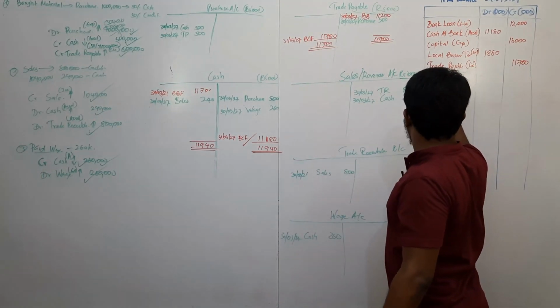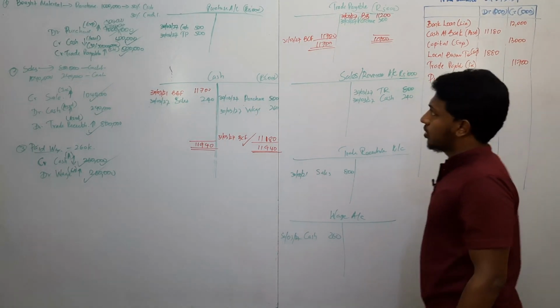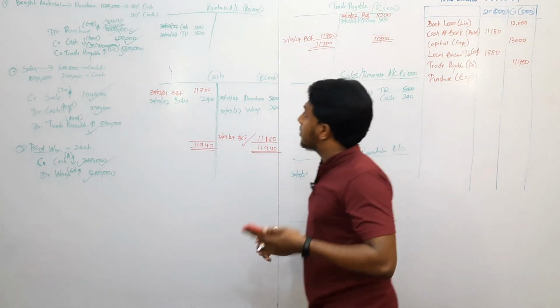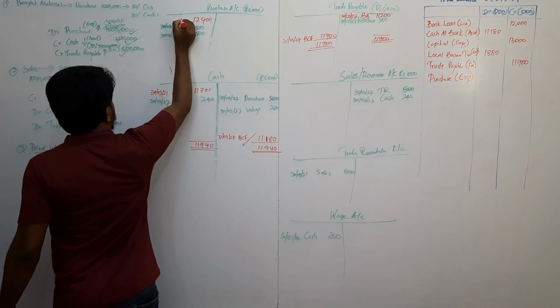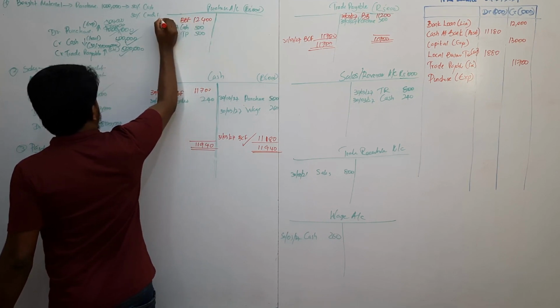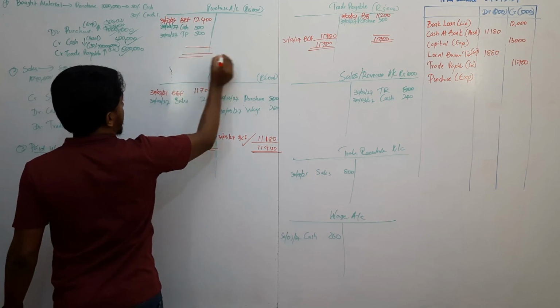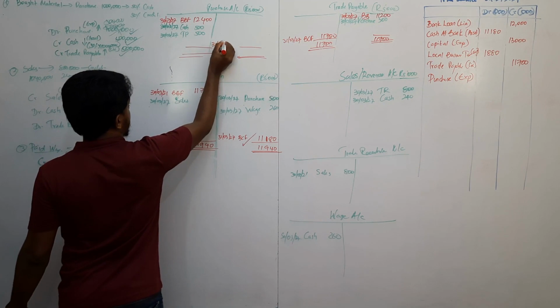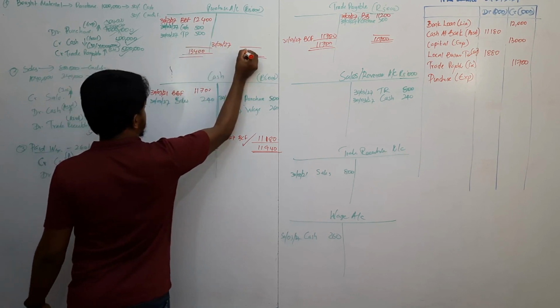Purchases also we have opened an account. Purchase account is an expense account. Purchase balance is given 12,400,000. So balance brought forward 30th March 2027 is 12,400,000. Balance carry forward on 31st March 2027 is 13,400,000.